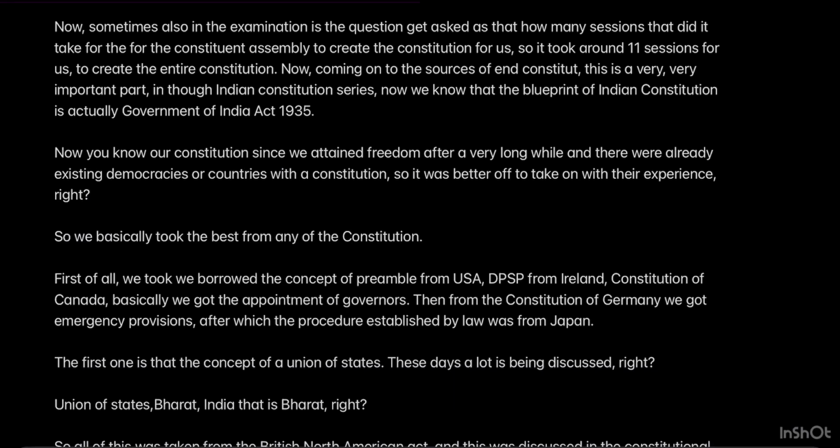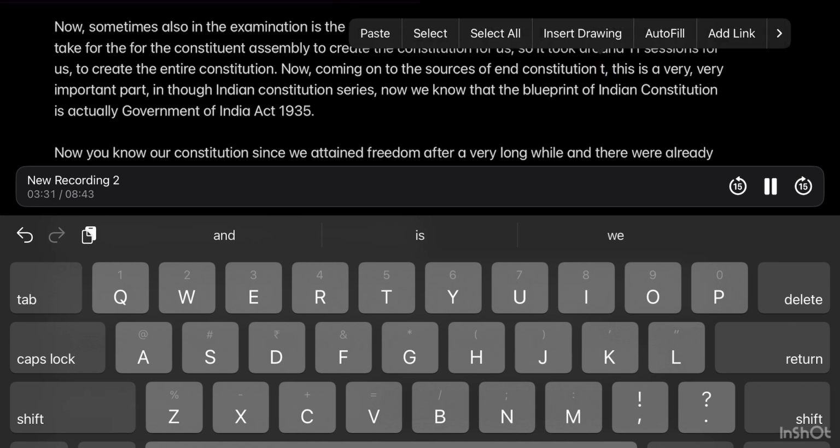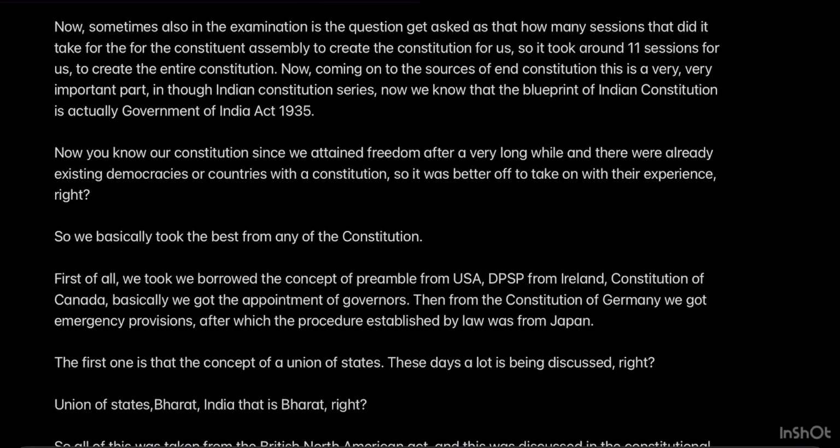Now, coming on to the sources of Indian Constitution. Now, this is a very, very important part in the Indian Constitution series. Now, we know that the blueprint of Indian Constitution is actually Government of India Act 1935. Now, you know our Constitution, since we attained freedom after a very long while and there were already existing democracies or countries with a constitution. So, it was better off to take on with their experience, right? So, we basically took the best from any of the constitutions mentioned below.